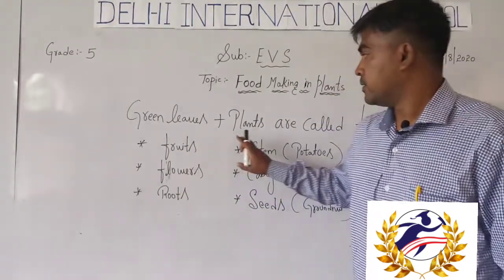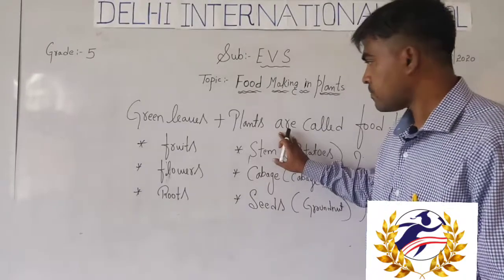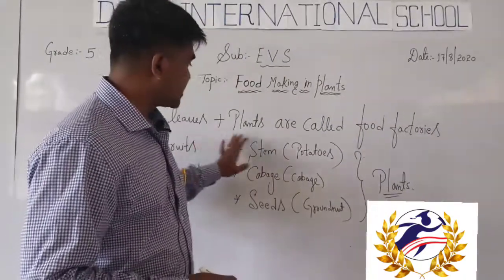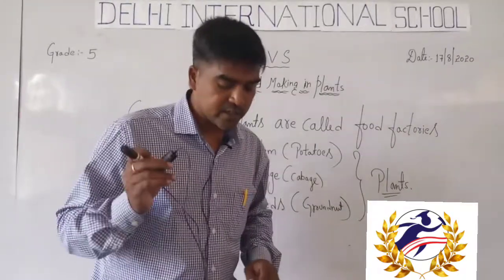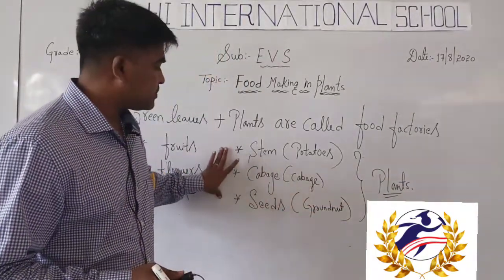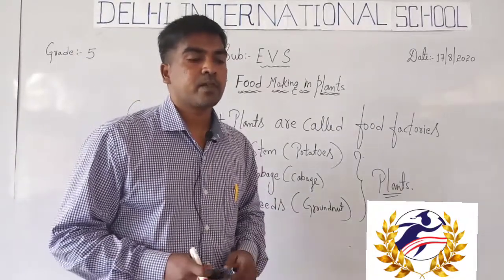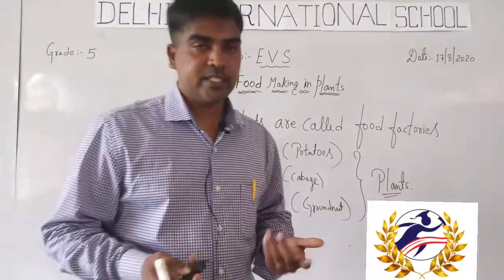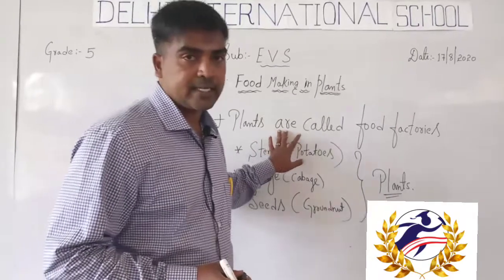Students, these green leaves and green plants are called food factories for us. Why is it called a food factory? Because most of the fruits and vegetables, the leaves, the stem, where we get to fulfill our energy, everything comes from the leaves and the plants.